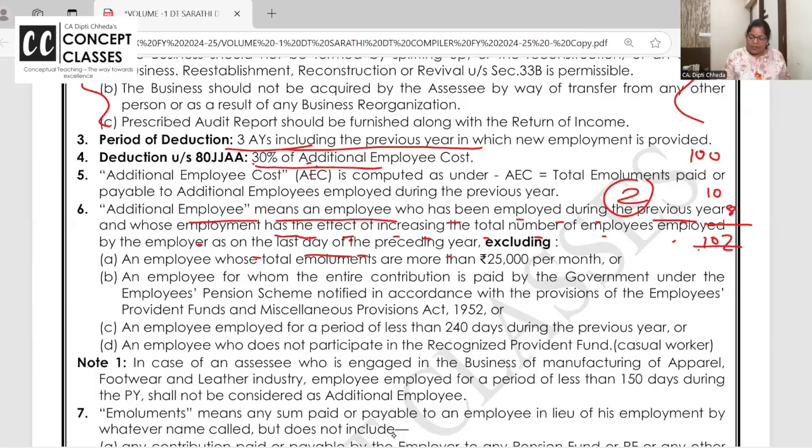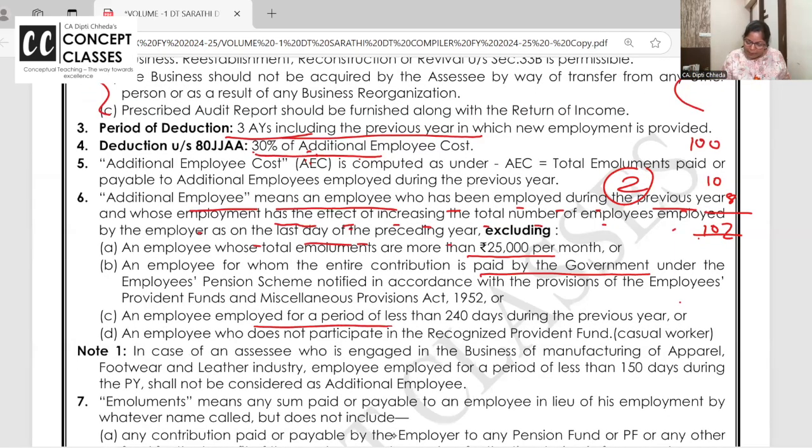Excluding new employees who have above 25,000 salary, not included. Excluding employees for whom all the pension and statutory provident fund and all is paid by the government, they themselves are not contributing. Excluding employees who have worked less than 240 days and excluding employees who do not participate in the recognized provident fund. Meaning he is a casual worker. Sometimes there's an emergency, a lot of seasonal demand.